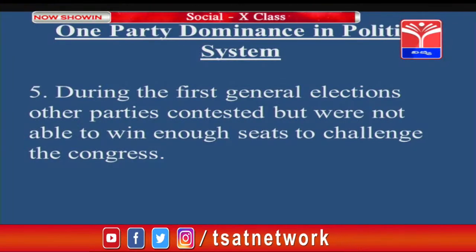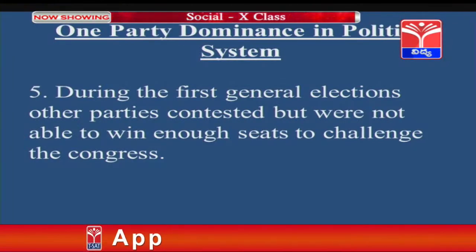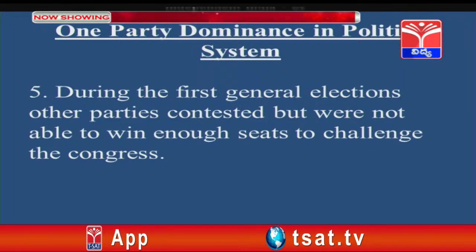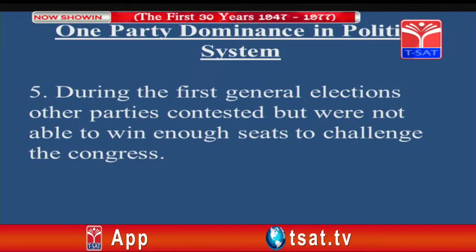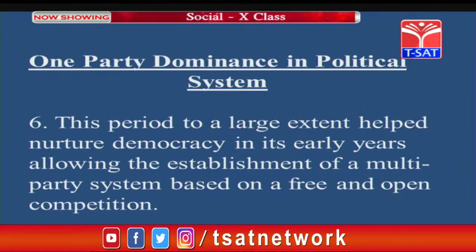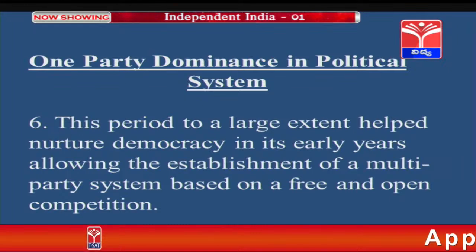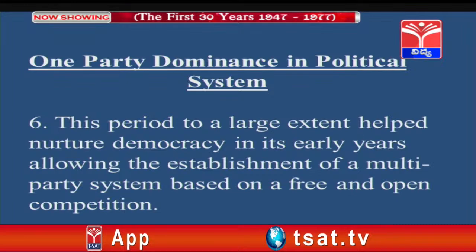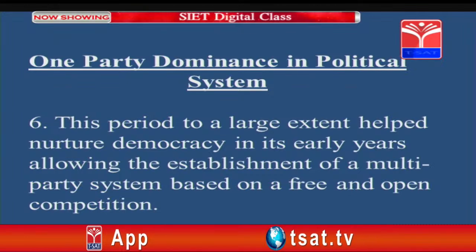During the first general elections, other parties contested but were not able to win enough seats to challenge the Congress. Let us see this in the form of a pie chart or a pie graph. This period to a large extent helped nurture democracy in its early years, allowing the establishment of a multi-party system based on free and open competition.